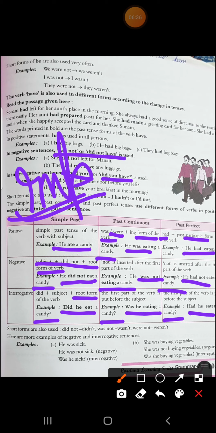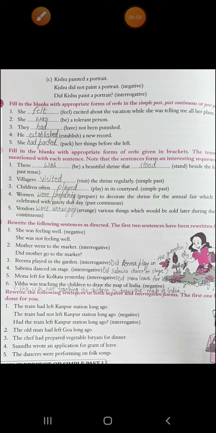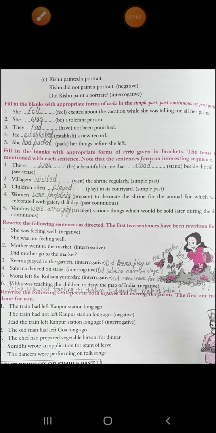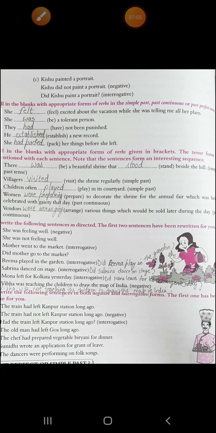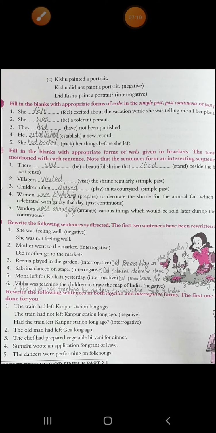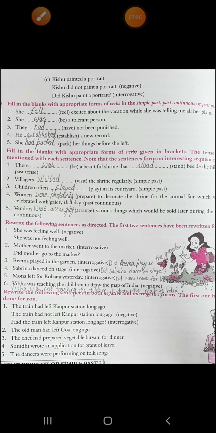Now see here, this first one: filling the blanks with appropriate forms of verbs in the simple past, past continuous or past perfect tense. First, she felt, F-E-L-T, felt excited about the vacation while she was telling me all her plans. Then second, she was a tolerant person. Third, they had not been punished. Fourth, he established a new record. Fifth, she had packed her things before she left. So you can see in the 1st, 2nd, 3rd and 4th one, it's given in simple past form.